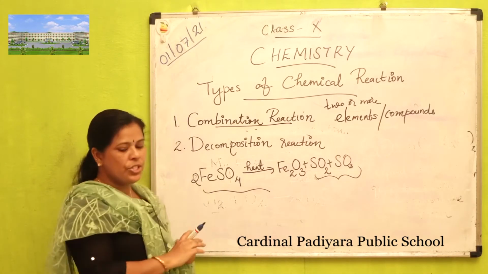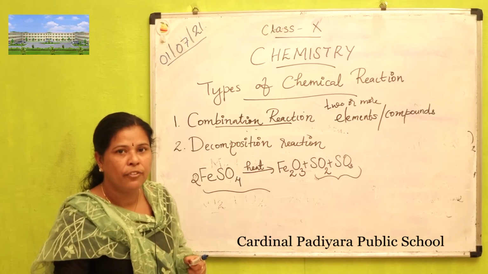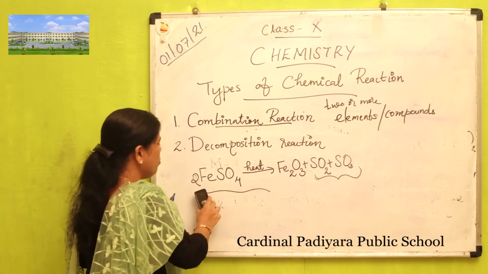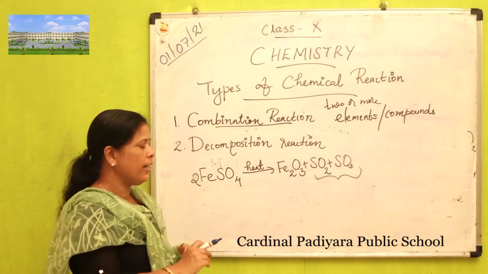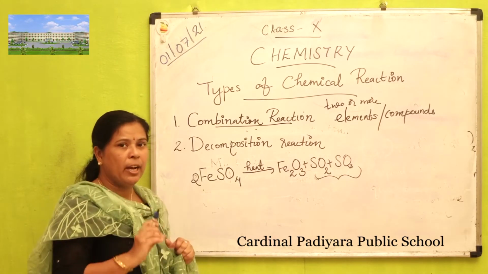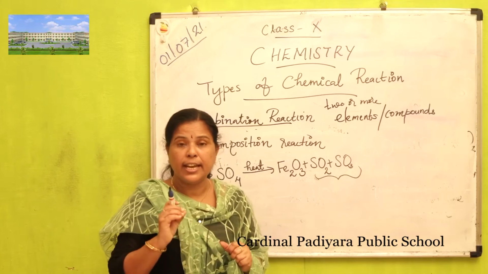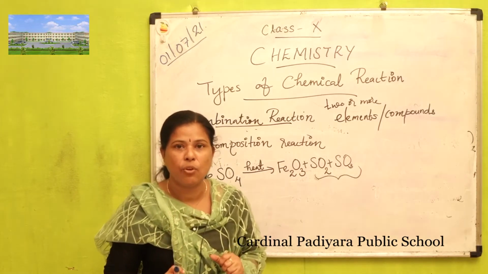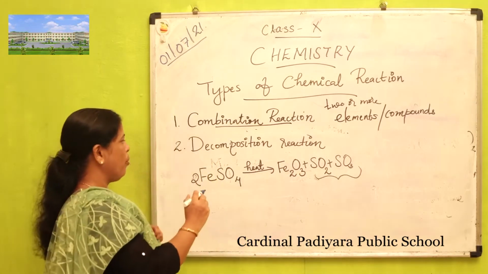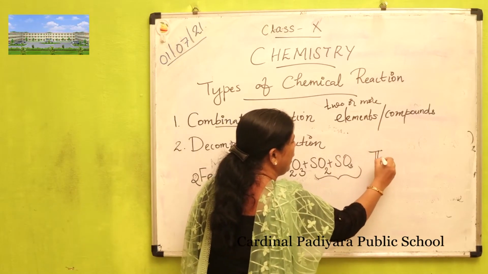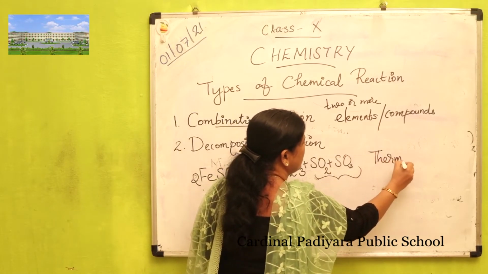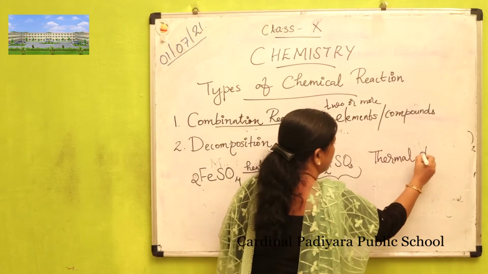The decomposition reactions are of different types, mainly three types. When a decomposition reaction takes place in the presence of heat, such a type of decomposition reactions are known as thermal decomposition reaction.